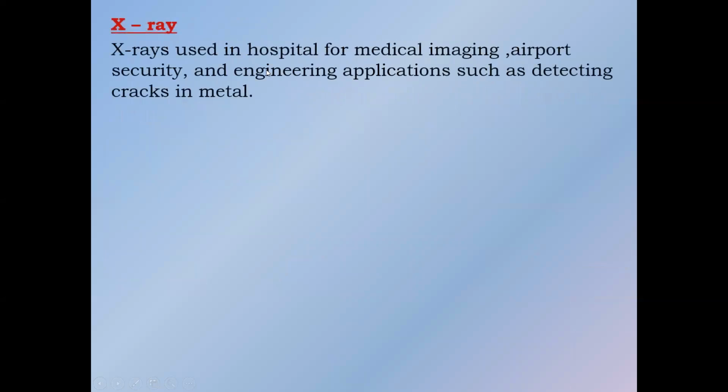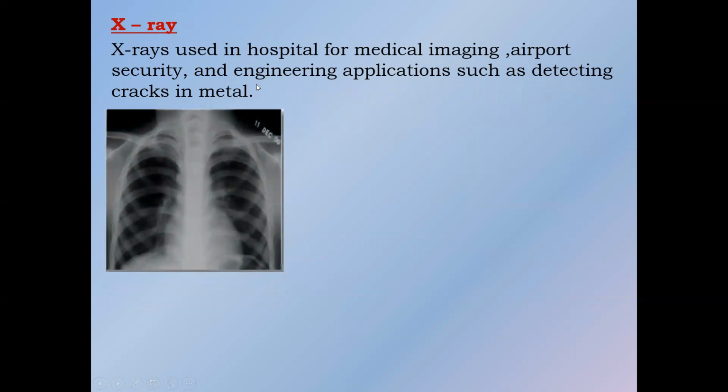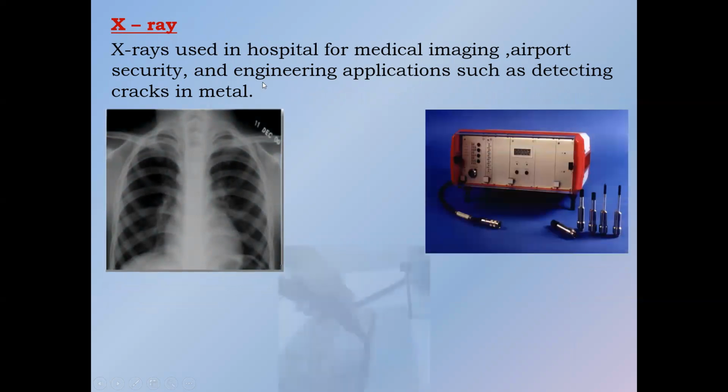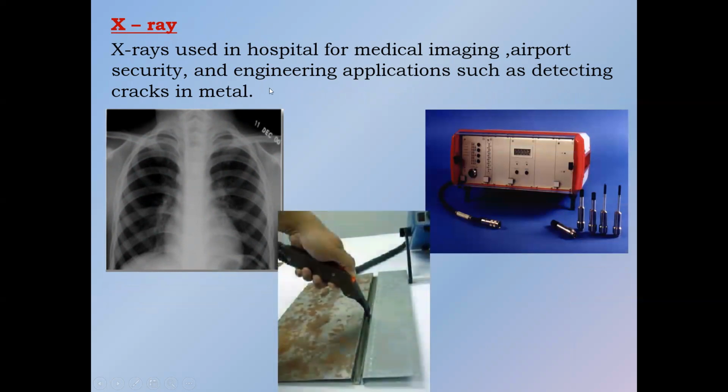Then X-rays are used in medical imaging, like to identify a crack in the bone. We can use X-ray to identify cracks in metal. Or airport security, where they check your luggage.